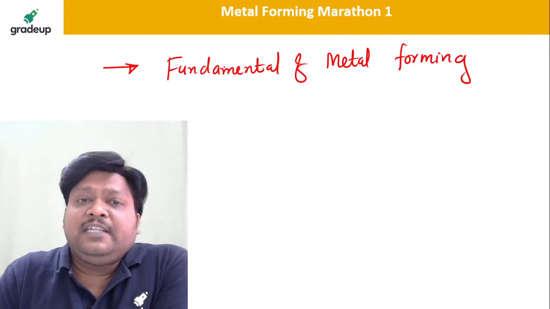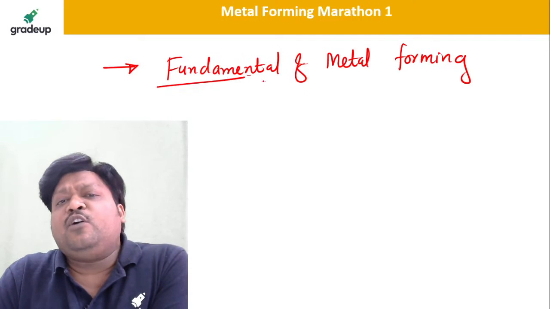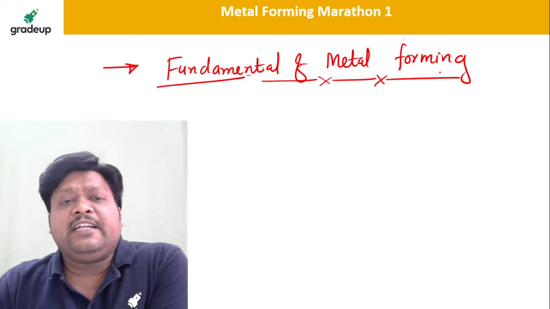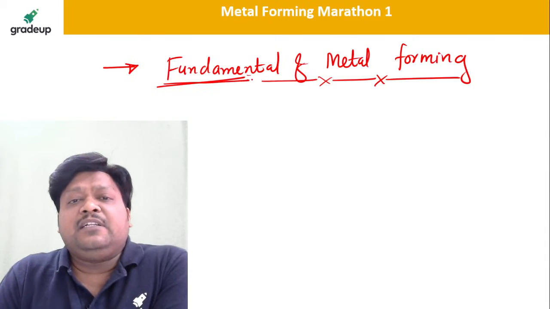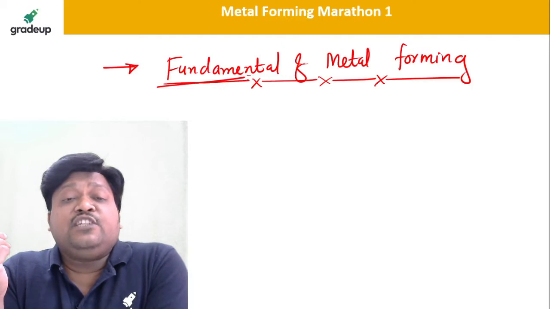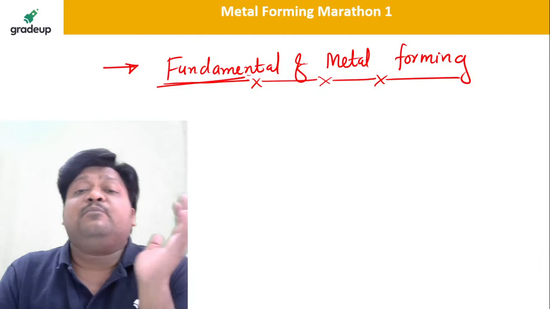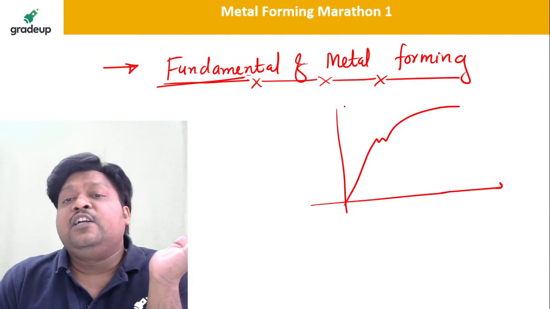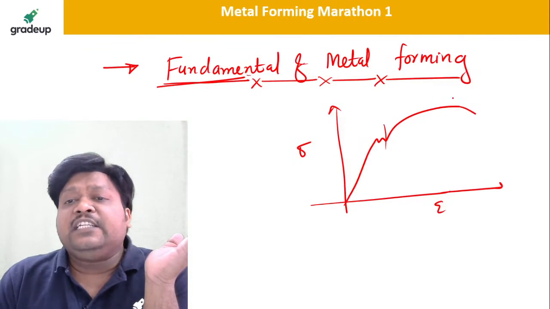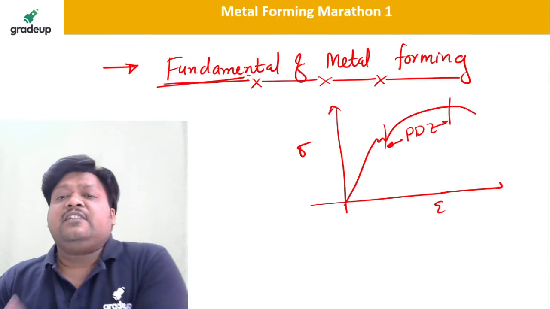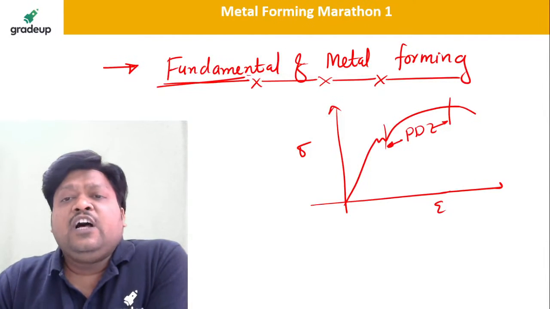In the fundamentals of metal forming, we talk about what is cold working, what is hot working, and what is the difference between cold working and hot working. These are the very fundamental things. We also talk about what the plastic deformation zone is, and how that plastic deformation zone can be widened so that our deformation also gets widened, so that we can have more and more working on the material. This is our PDZ.